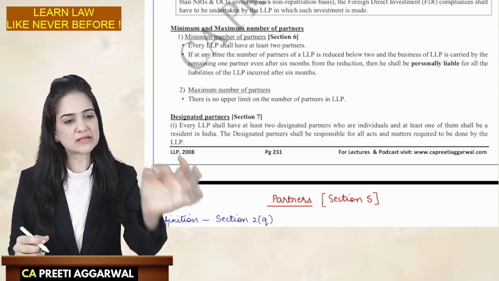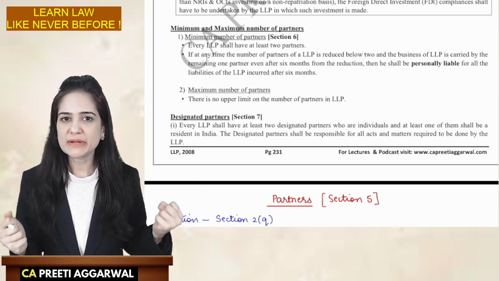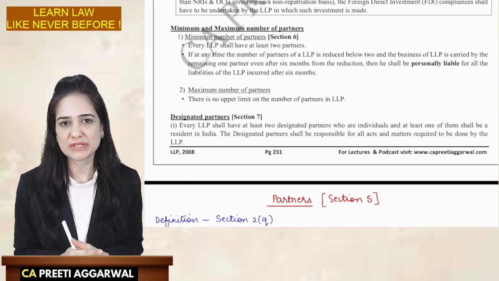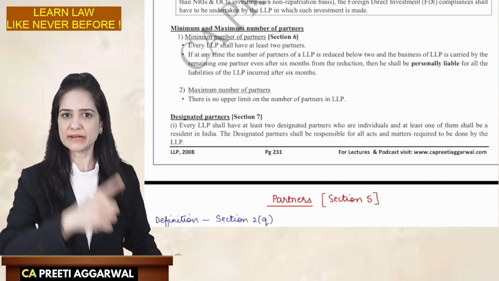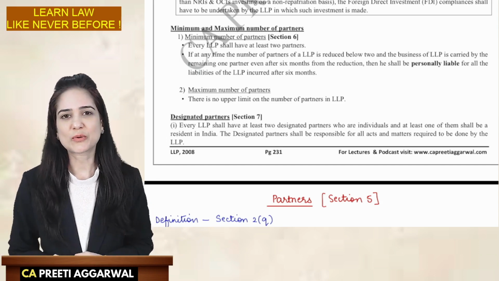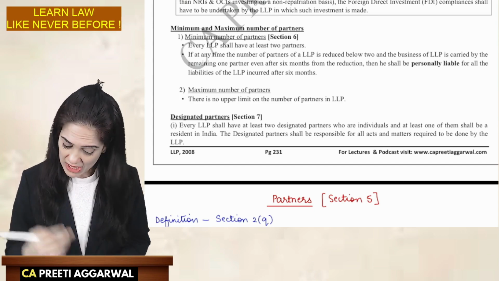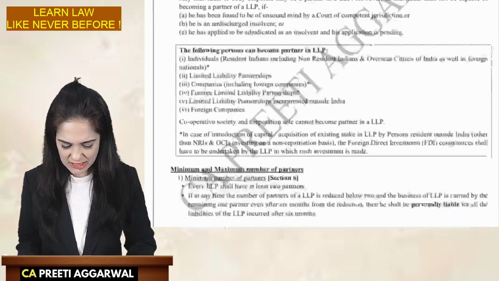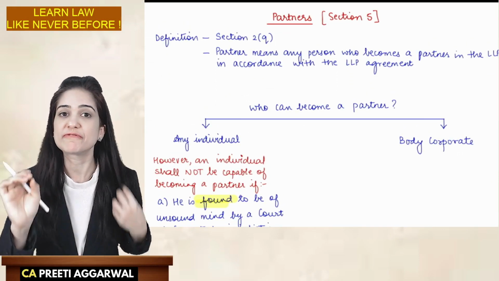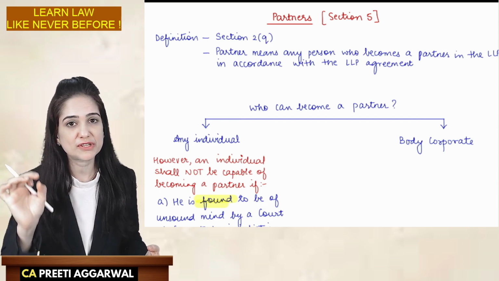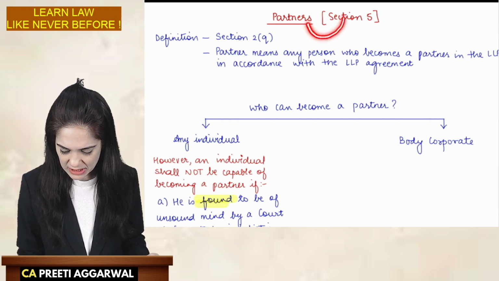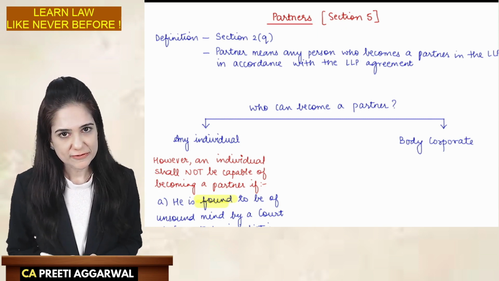So we ask certain persons to take the responsibility of filing the returns or the statement of accounts, etc. with the ROC. Such persons who are designated and given that responsibility are known as designated partners. So let us discuss the concept of partners and designated partners. The concept of partners is discussed under section 5. I'm not talking about the definition. The definition is given under section 2, clause Q.